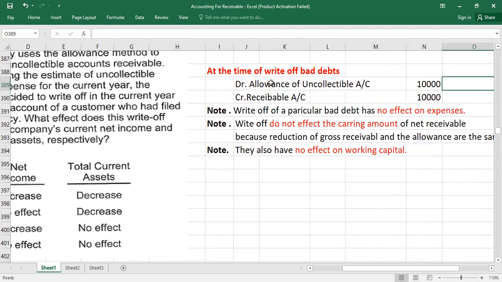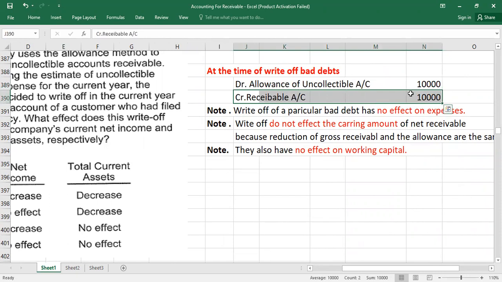So allowance balance is going to reduce, and receivable balance is also going to reduce. Usually receivable nature is debit, but here receivable is credited, so it is a reduction in receivable. On the other hand, allowance for uncollectible accounts nature is credit, but here we are going to debit it, so the allowance is also going to decrease.